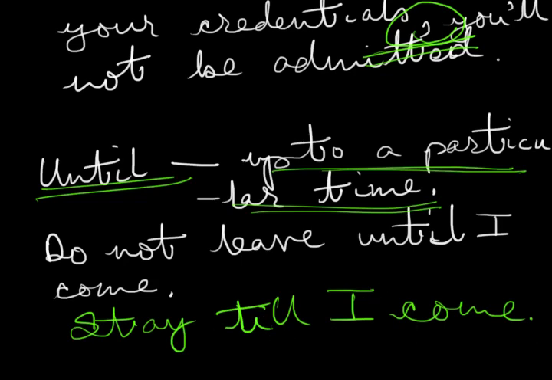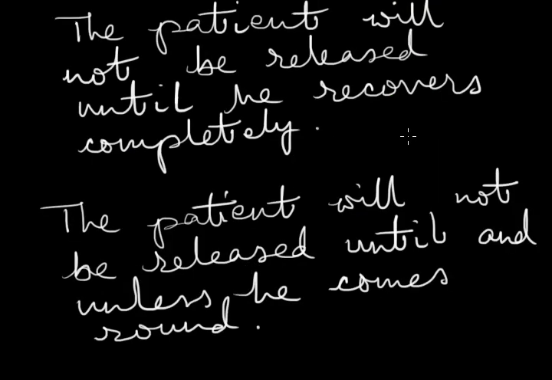Let us move on to another example. The patient will not be released until he recovers completely. That means what? The patient will have to stay at the hospital until he recovers completely. So up to a particular time, up to which time? Up to when he recovers completely. Until that time, he will not be released. So we can see that until is working as a conjunction, implying some time in future, up to that particular time when the patient recovers completely.